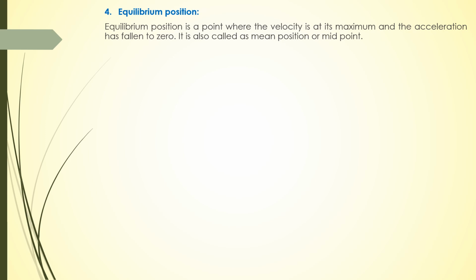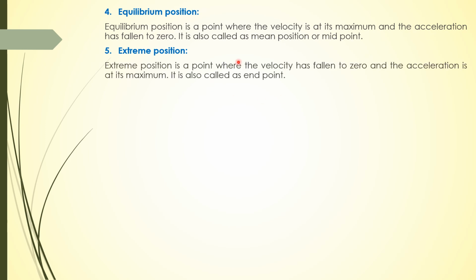So now if we talk about equilibrium position, it is a point where the net force acting on a body is zero. We can define it another way: it is a point where the velocity is at its maximum and the acceleration has fallen to zero. It is also called the mean position or midpoint. So midpoint, mean position or equilibrium position is a point where the velocity of a body executing simple harmonic motion is maximum and the acceleration of the body is zero. If we talk about extreme position, it is a point where the velocity has fallen to zero and the acceleration is at its maximum. It is also called the endpoint.